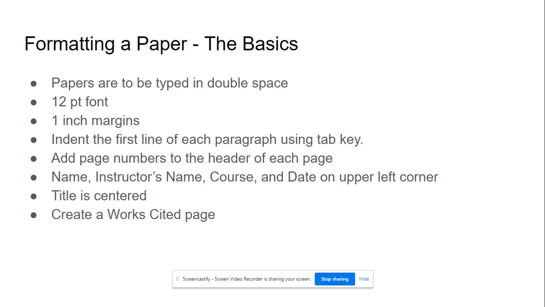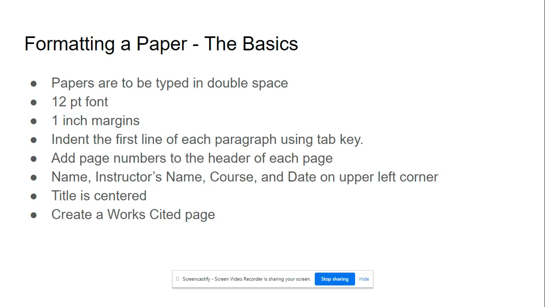Now, fortunately for you, Google Docs, which is probably where you write most of your papers, but also Word, the Windows Word document, their standard is a 1 inch margin, so you don't really have to fuss with that. You are to indent the first line of each paragraph using your tab key.